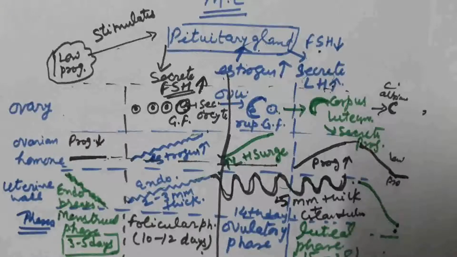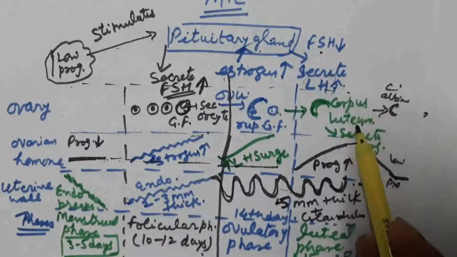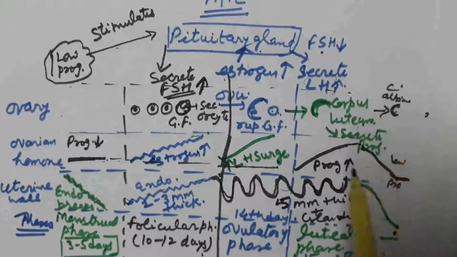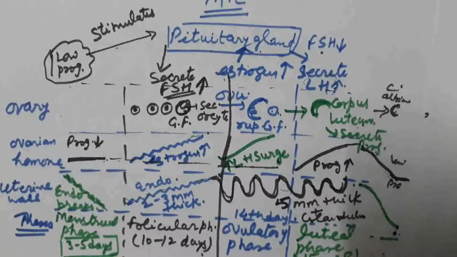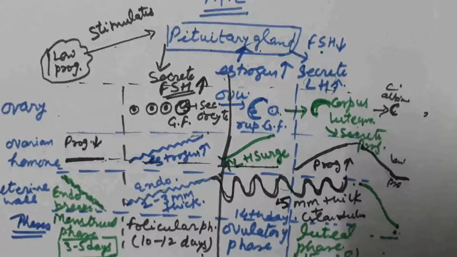But if fertilization does not take place, then what happens? This corpus luteum is converted into corpus albicans. Secretion of progesterone decreases, and this thick endometrium again breaks down, and menstruation starts. This is the complete menstrual cycle.